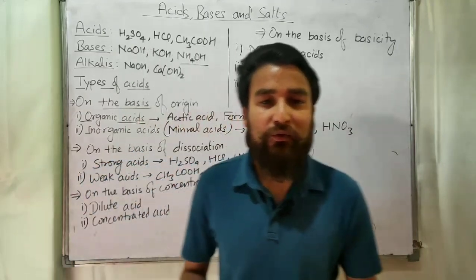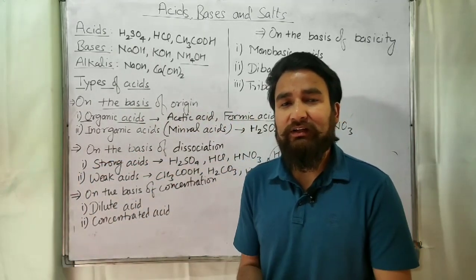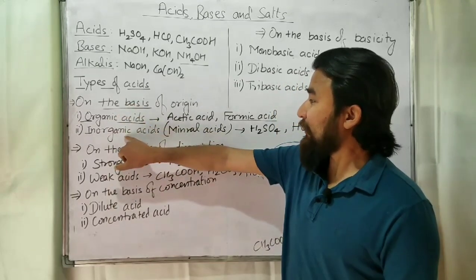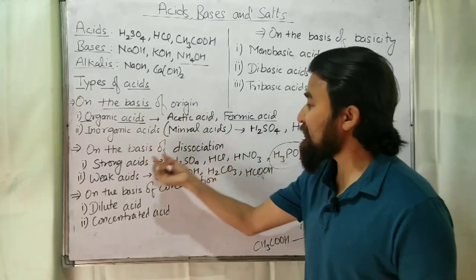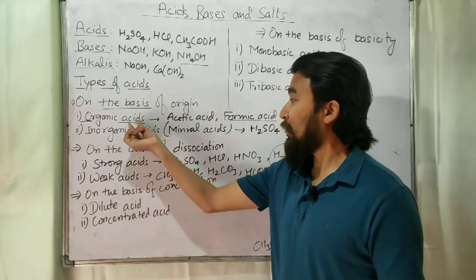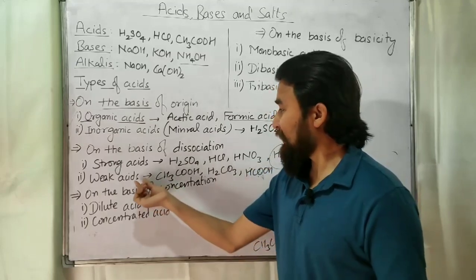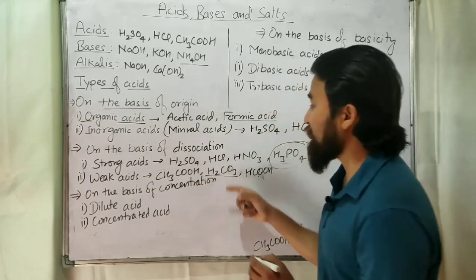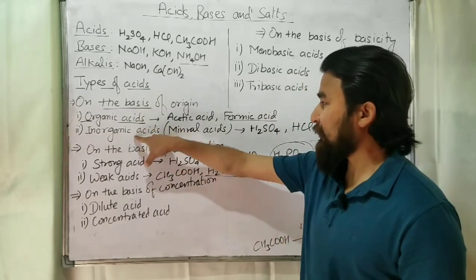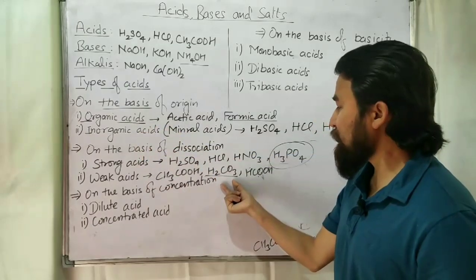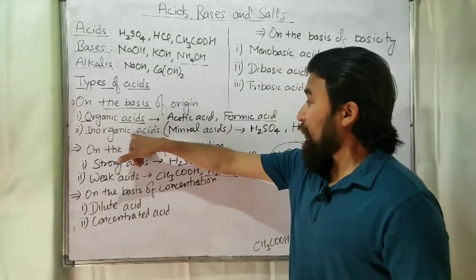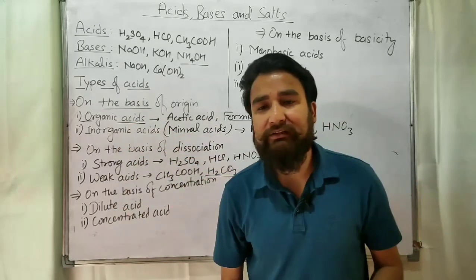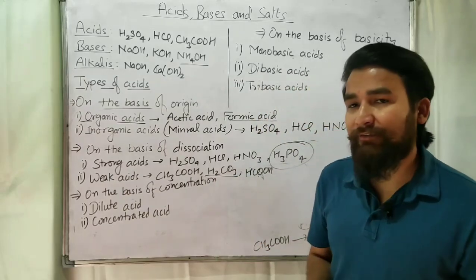So how will you know about strong and weak acids? There is a simple way of learning weak and strong acids. Remember, inorganic acids, or you can say mineral acids, are strong acids, while all the organic acids are weak acids. Only one exception is there, that is carbonic acid, H2CO3. It is a weak acid, while it is an inorganic acid. Other than that, all inorganic acids are strong acids and all organic acids are weak acids. So remember this. I hope you have understood this.